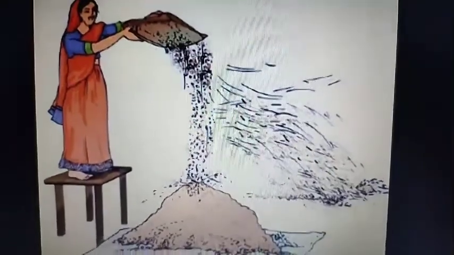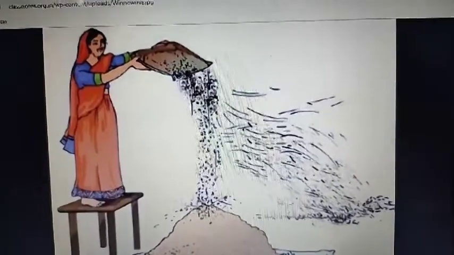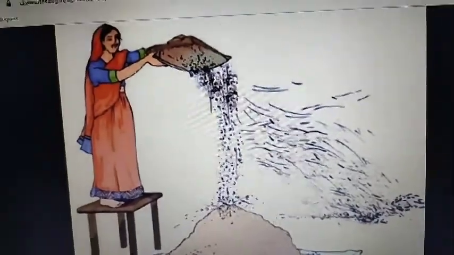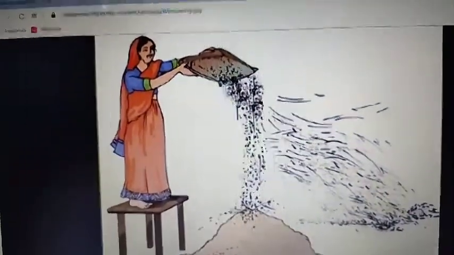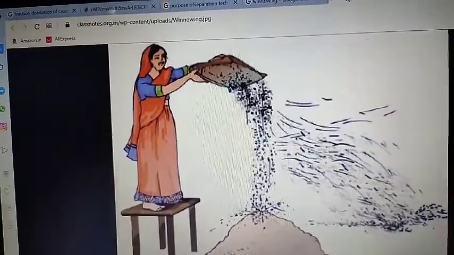You can see in the figure, a lady is on the table, and she is dropping the mixture of grain that contains husk and hay. So winnowing is what? It is a separating technique. It is a process where we can separate grain from husk and hay with the help of wind.